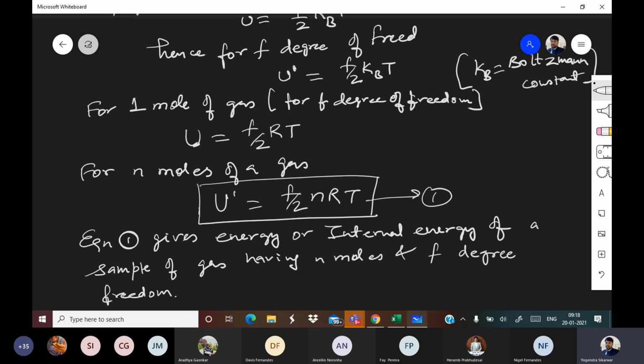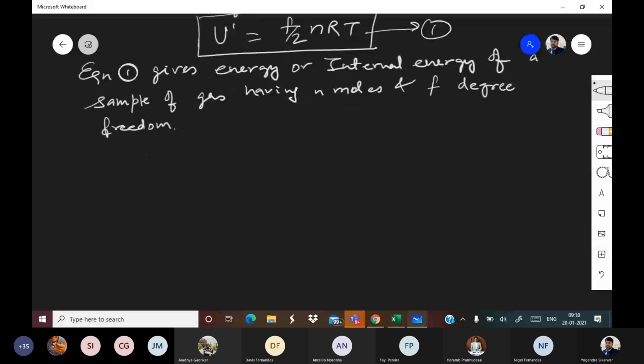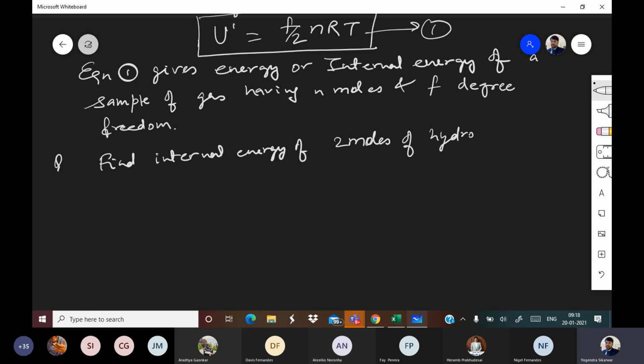Please note. Question. Find internal energy of 2 moles of hydrogen at 27 degrees Celsius.